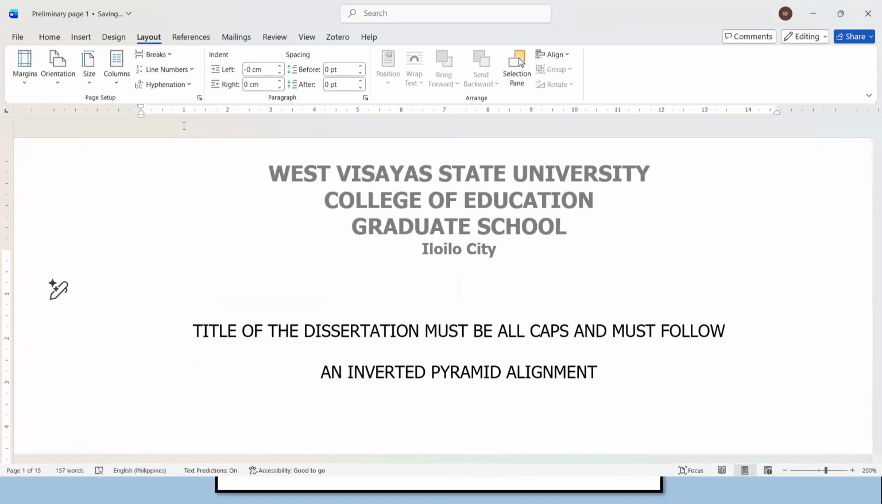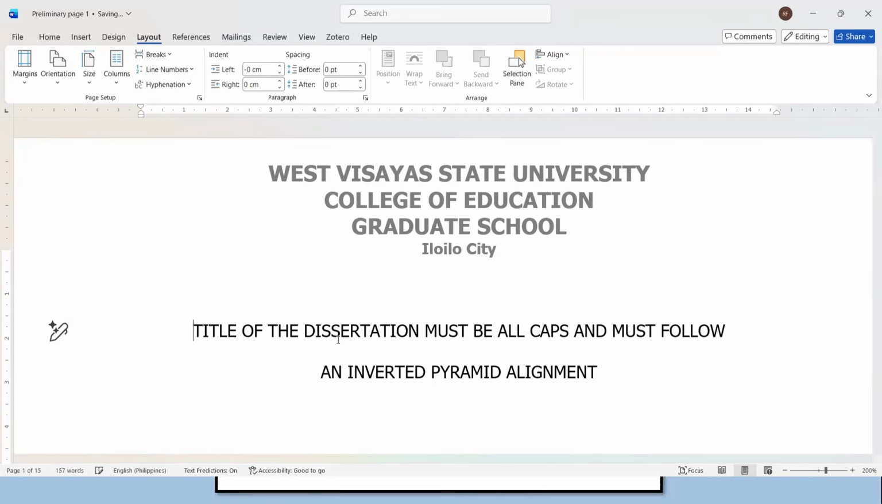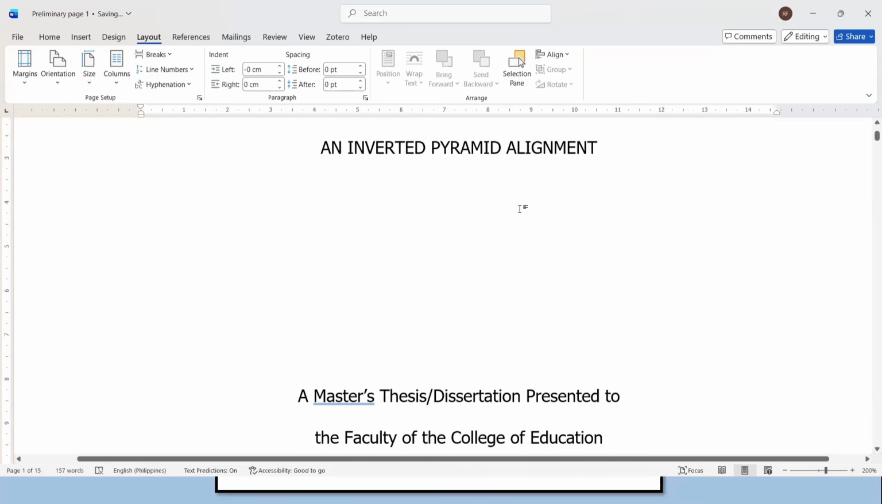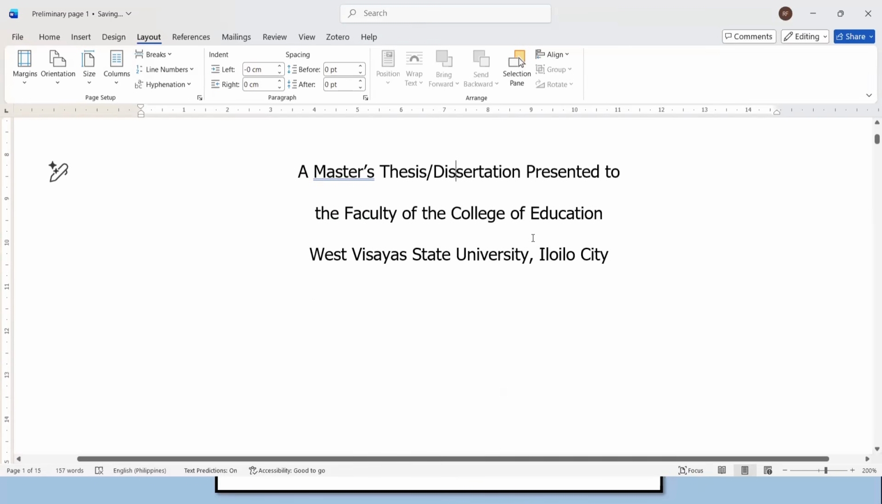That can be an option because remember, spacing is negotiable for the title page. We may decide to have no space, but if we still have enough space, we can include 1 space before the title. Title of the dissertation or thesis must be all caps, and must follow an inverted pyramid alignment. And then, just estimate. I have used here 1, 2, 3, 4, 5, and then on the sixth line, double space to, we have a master's thesis or dissertation presented to the faculty of the College of Education, West Visayas